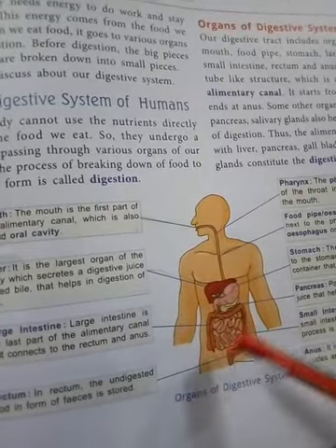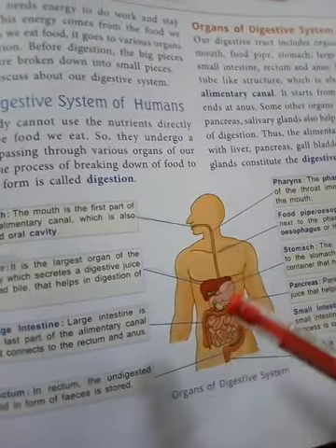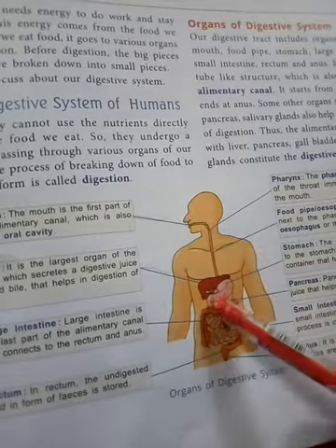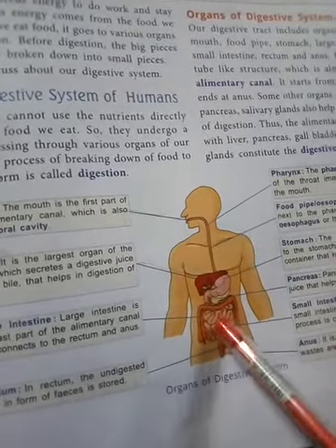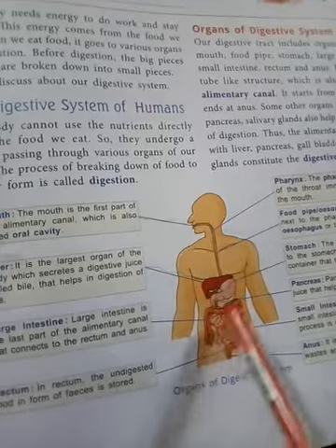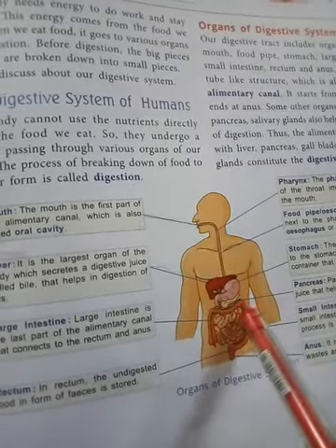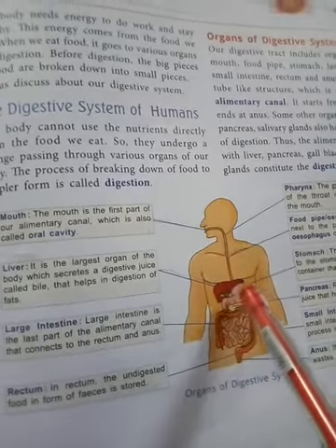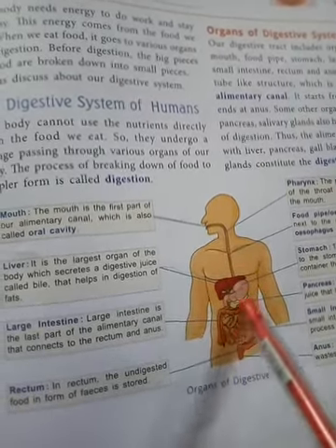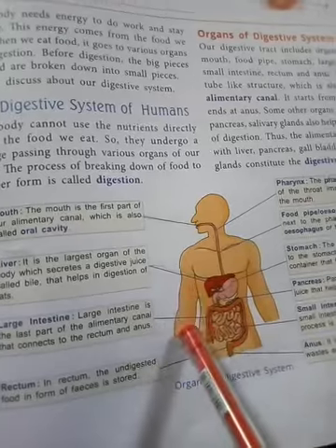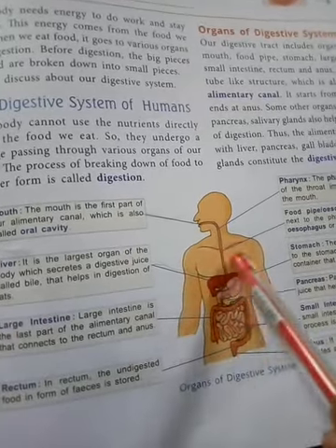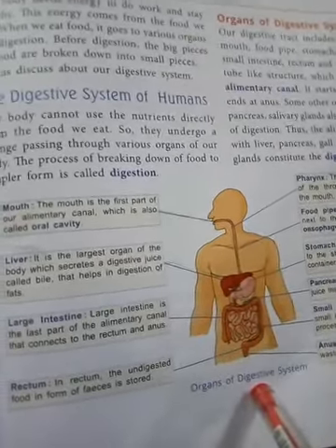The nutrients are important for our body. The nutrients are absorbed by the small intestine and supplied through the blood to all parts of our body.